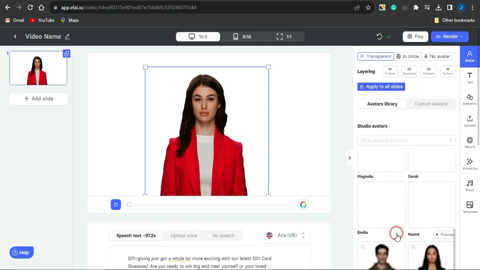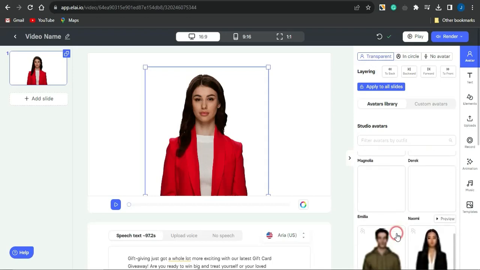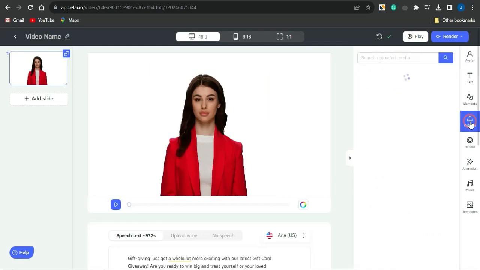Once this loads up, you can see that there are lots of avatars which you could simply take advantage of and use right now. You would also go into the upload section right here. Maybe if you don't want to upload an image, a video, or something quite similar, you can do upload right here in this section. You could also upload an image which you want to use as an avatar. This platform is also going to help you do that right here.